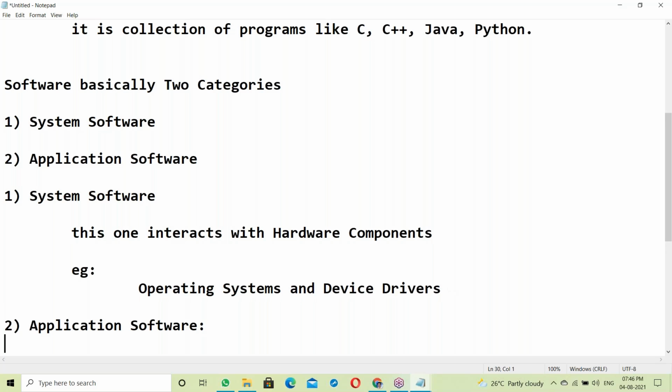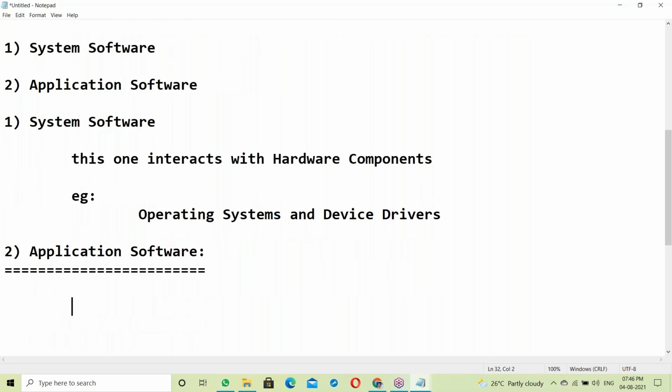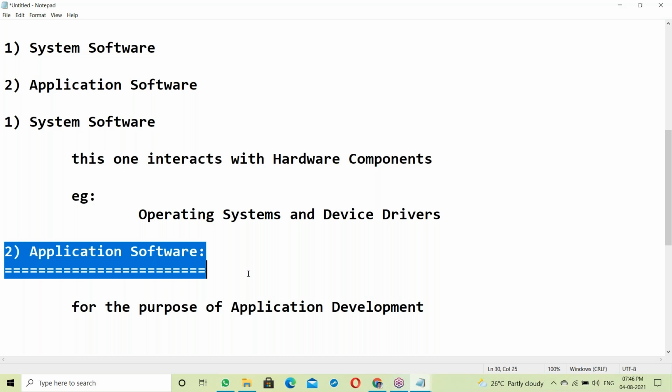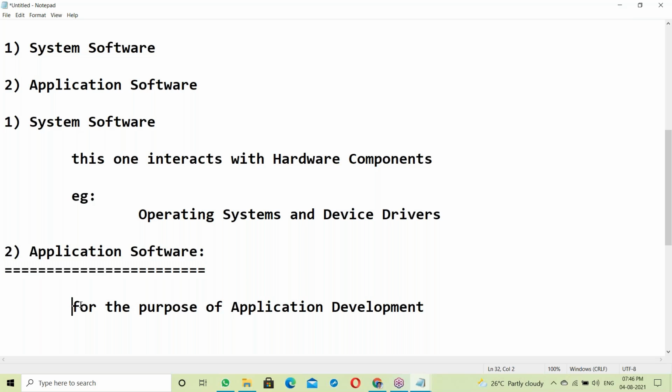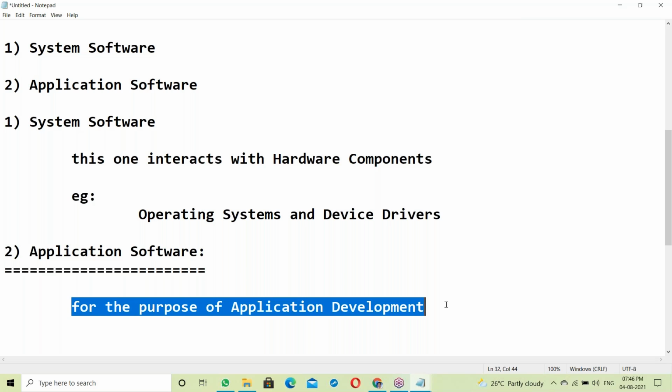Next, application software. So what is application software here? Application software is for the purpose of application development.